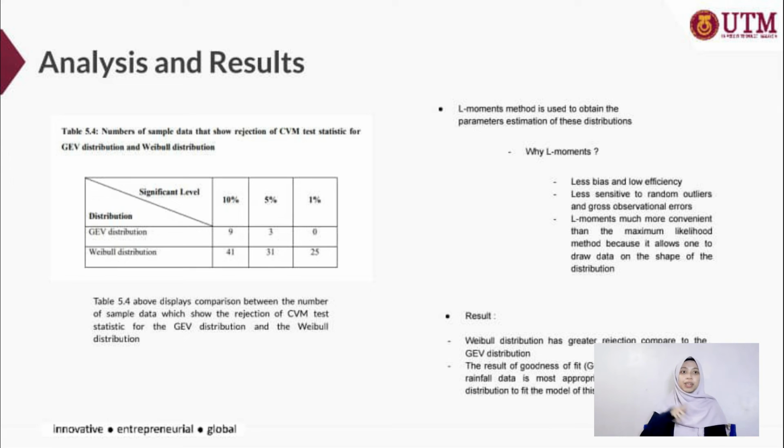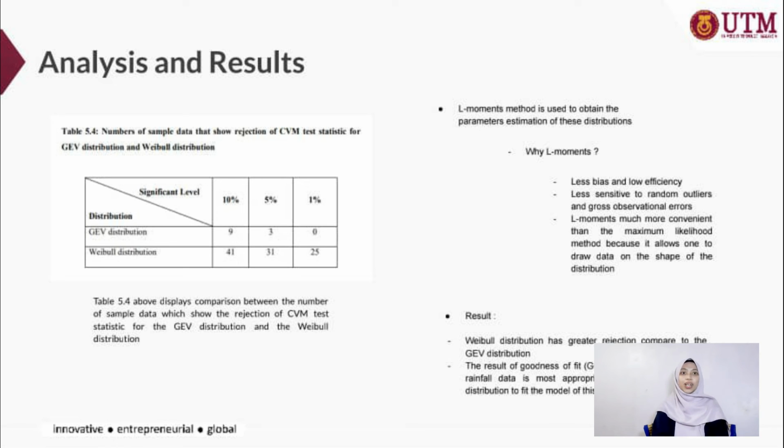As we can see from the table, it is clearly represented that the Weibull distribution has the greater number of sample data showing rejection of CVM test statistics at three different significance levels, which are 10%, 5%, and 1% significance level. It can be concluded that the result of goodness of fit test using CVM test for this rainfall data in Peninsular Malaysia is most appropriate by using the Weibull distribution to fit the model of this rainfall data.